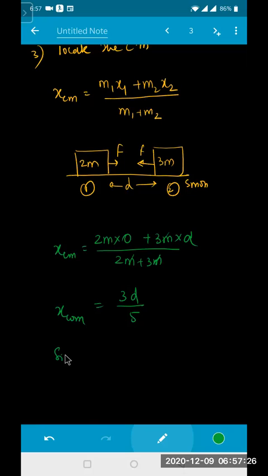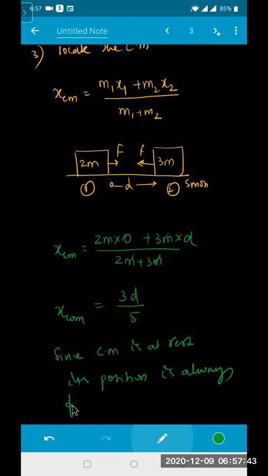See, since the center of mass is at rest, its position is always fixed. Is this point clear? Because the velocity of the center of mass is constant, the acceleration of the center of mass is equal to 0. Hence the center of mass will always be fixed.